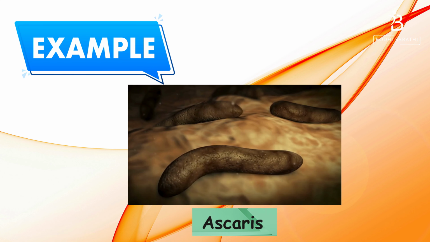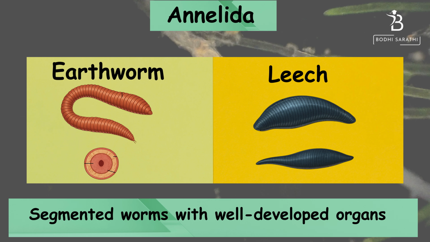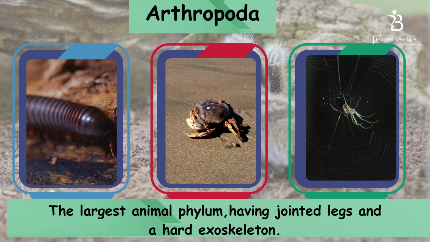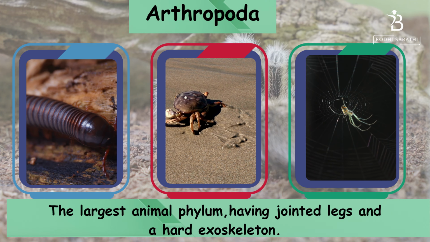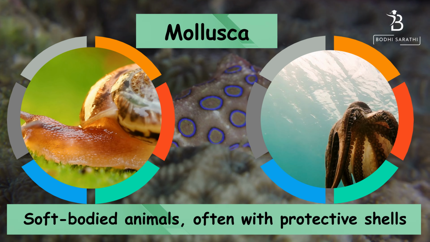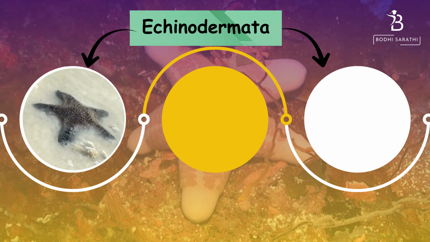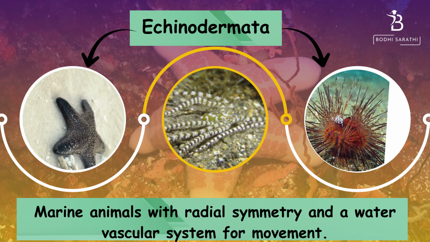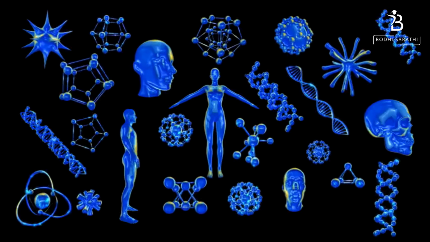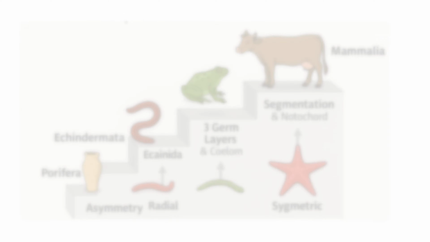Example, Ascaris. Annelida, earthworm, leech. Segmented worms with well-developed organs. Arthropoda, insects, crabs, spiders. The largest animal phylum having jointed legs and a hard exoskeleton. Mollusca, snails, octopus. Soft-bodied animals often with protective shells. Echinodermata, starfish, sea urchin. Marine animals with radial symmetry and a water vascular system for movement. Each of these groups represents a step toward more complex body organization and specialization.